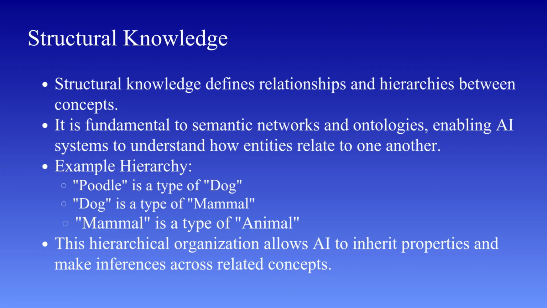Structural knowledge is widely used in semantic networks, ontologies, knowledge graphs. These systems rely on relationships like is a, type of, has a, contains, part of. Another advantage of structural knowledge is that it helps AI systems better understand context and meaning. Instead of just knowing facts, the system understands how those facts are connected, which leads to more intelligent reasoning.